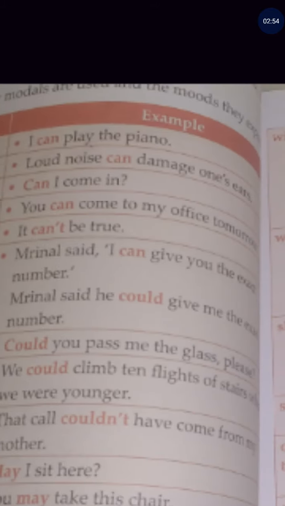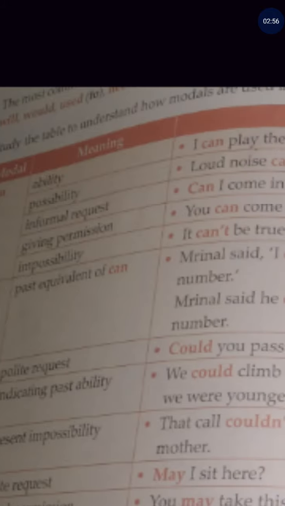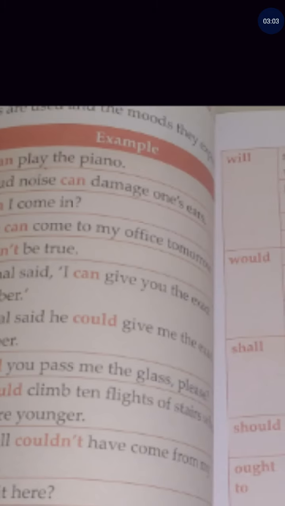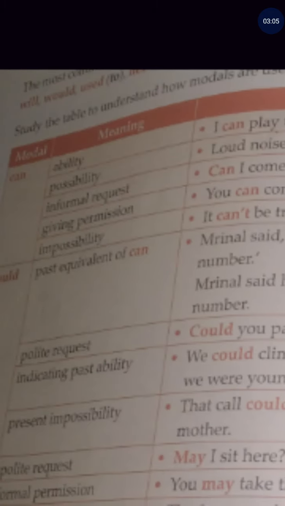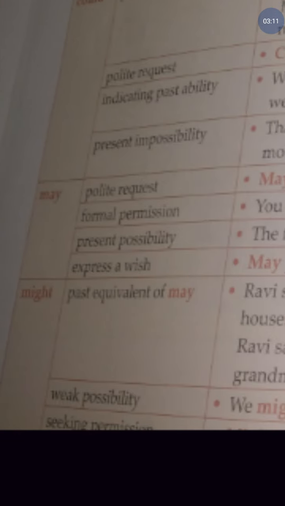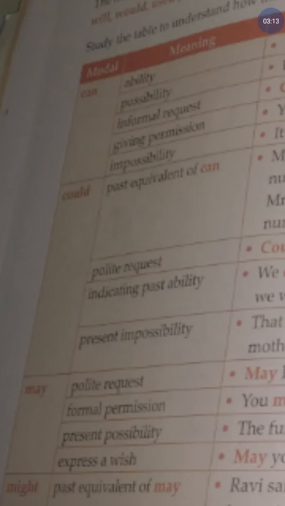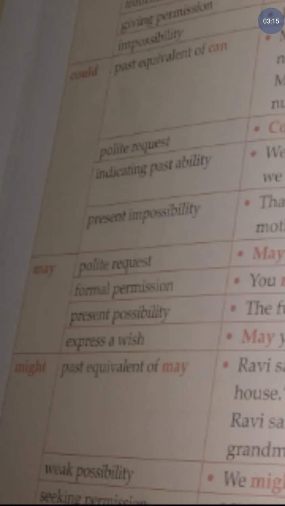It has a possibility, right? Can I come in? It is an informal request, which can be made to someone of your age. You can come to my office tomorrow. Here it is to give permission. It can't be true. It is an impossibility, that it can't be true. So like this, kindly go through this picture. So this is all about modal verbs.